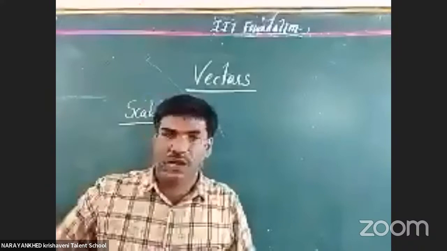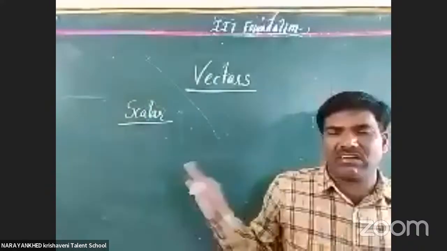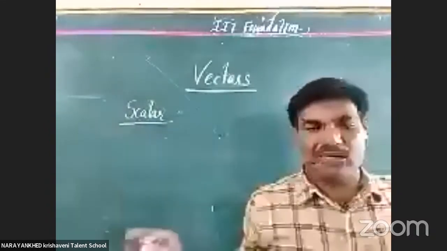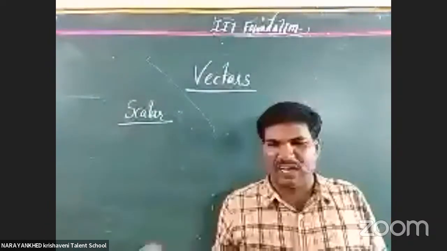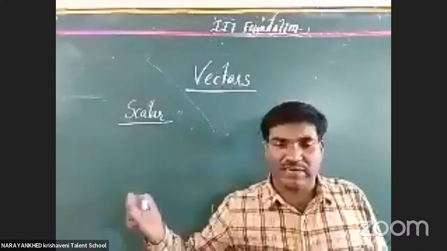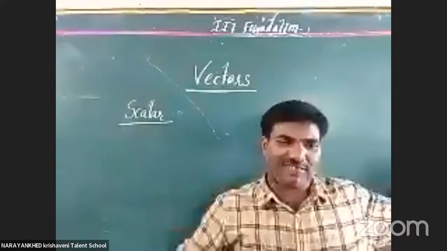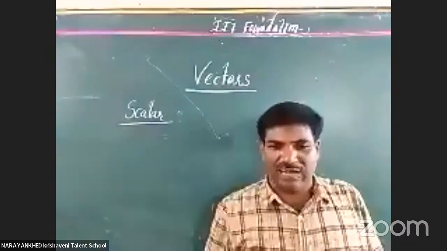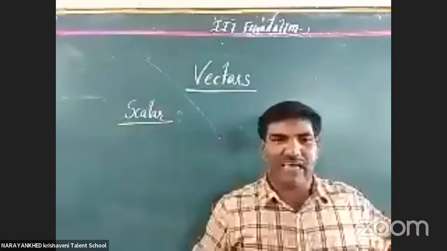Any direction is not required. Just simply we require a magnitude. That is called a scalar. Got it or not? Suppose you take a mass. We say 40 kgs, 50 kgs. But we can't say that on the east side there are 40 kgs and on the west side there are 60 kgs. Suppose I want to give my mass. I do not say on the east side it is 10 kgs and on the west side it is 2 kgs. Like that it is not possible.